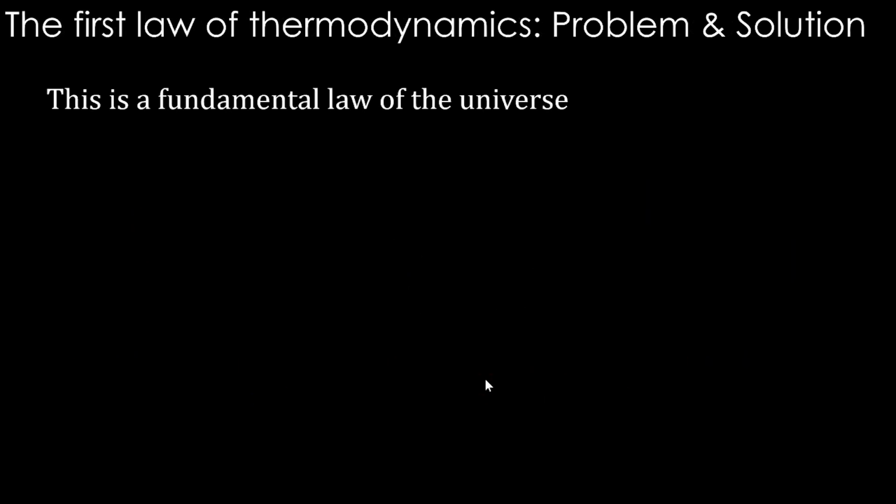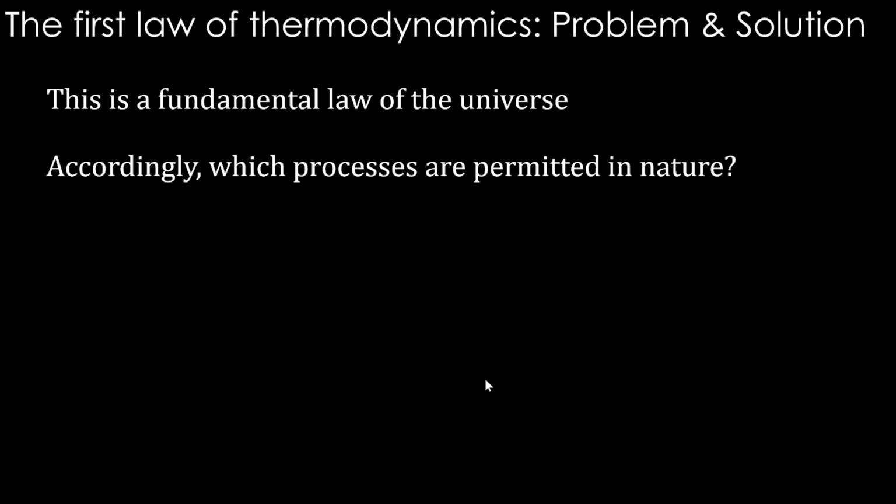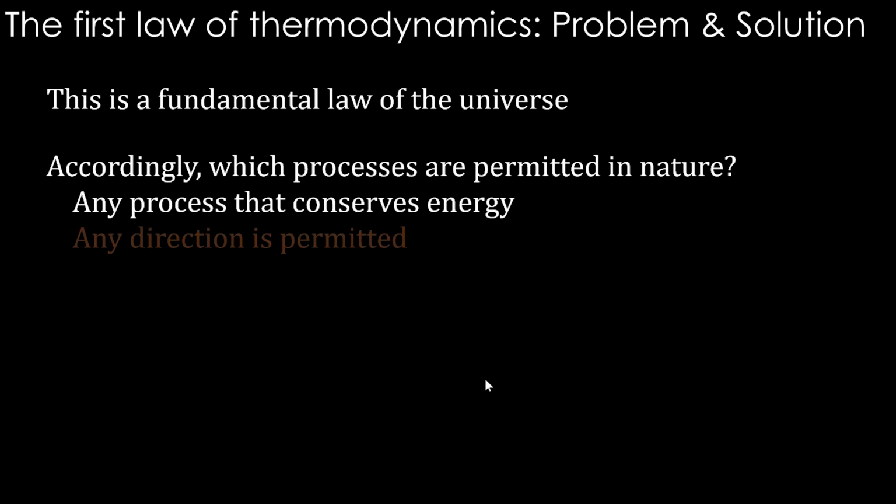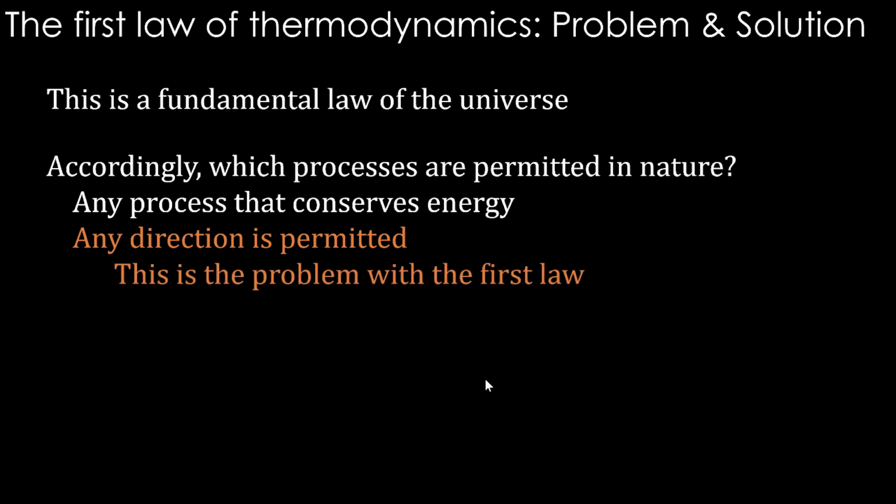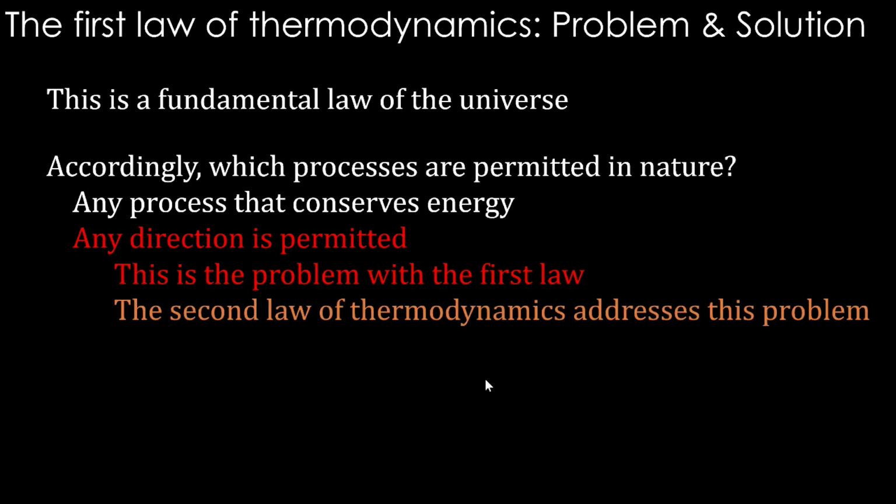So the first law is a fundamental law of the universe. According to that, which processes are permitted in nature? Any process that conserves energy, in any direction, is permitted. This is the problem with the first law. This "any direction is permitted" problem is addressed by the second law.